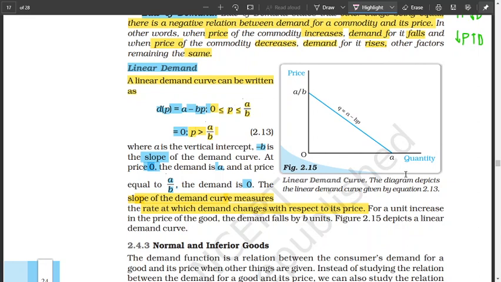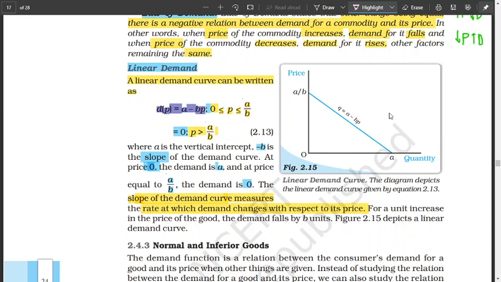If demand is a straight line, then its function, its relation, we can say its formula is the same as the formula of a straight line.